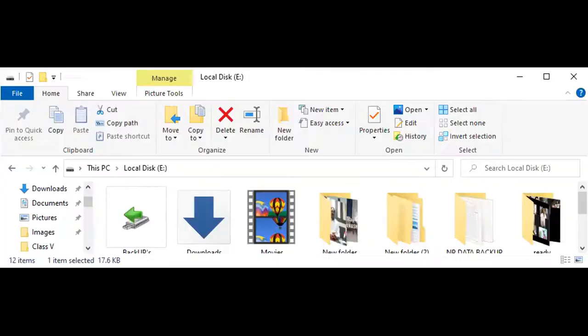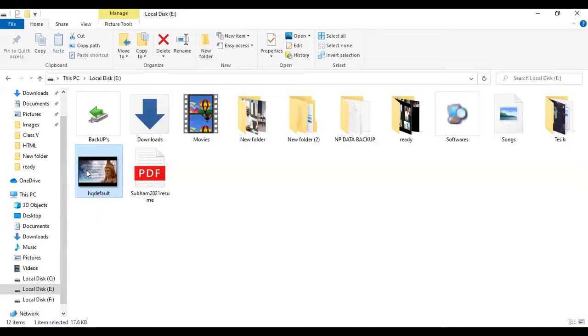Presently, I don't have this photo. Presently, my wallpaper is another photo, where I am with my mother. So, suppose I want to set this photo.